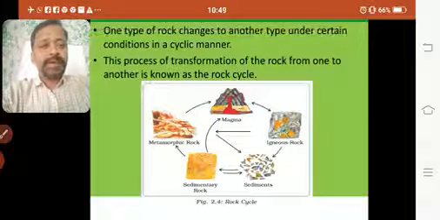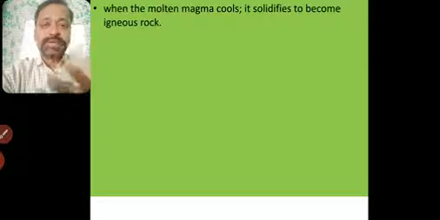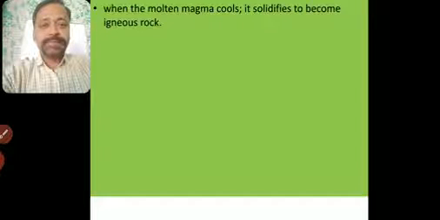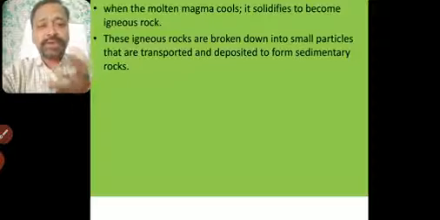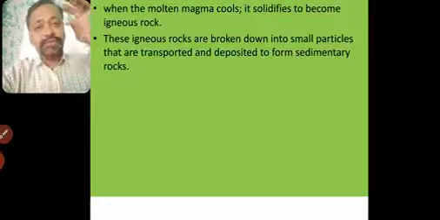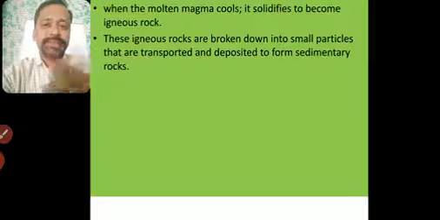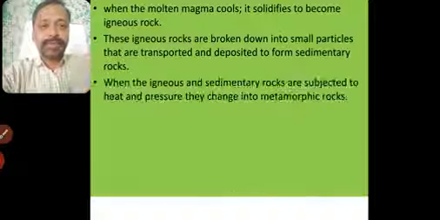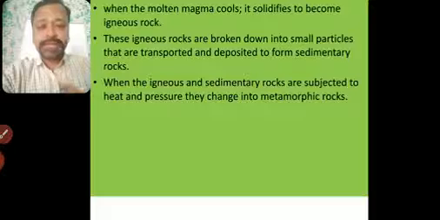So we'll see how to define it, or what the factors of it are. First, when the molten magma cools, it solidifies and becomes igneous rock. Then what? These igneous rocks are broken down into small particles called sediments, transported and deposited to form sedimentary rocks. From lava, from igneous breakdown, they form sediments and then sedimentary rock is formed. When igneous and sedimentary rocks are subjected to high heat and pressure, they are changed into metamorphic rocks.